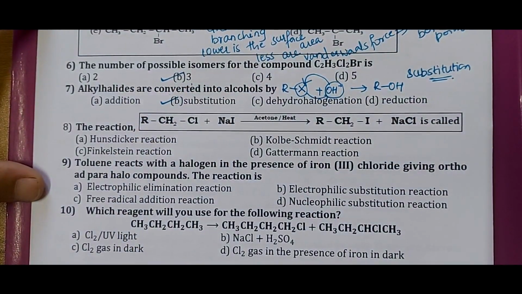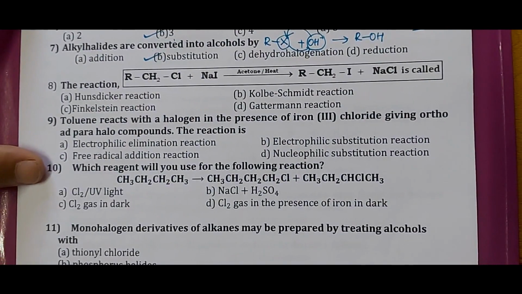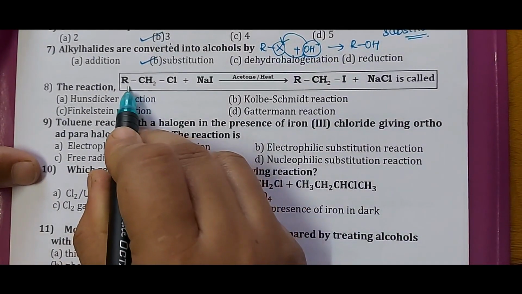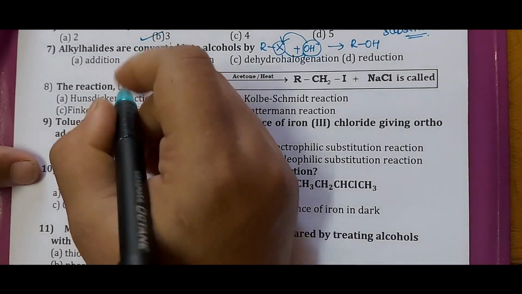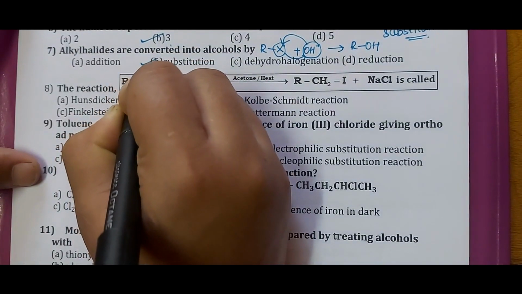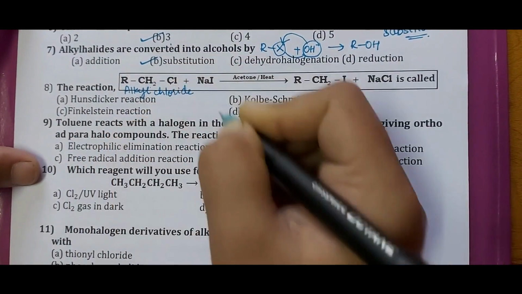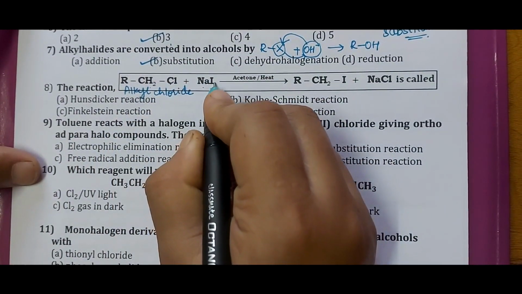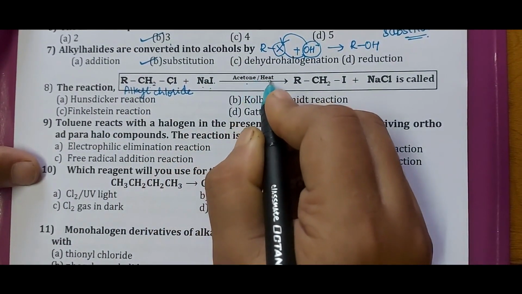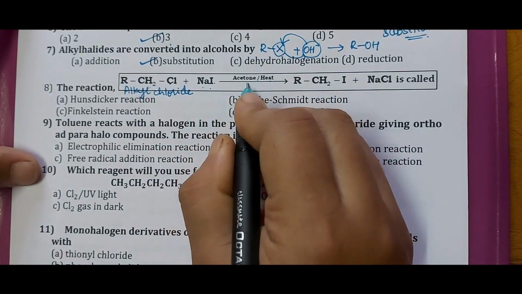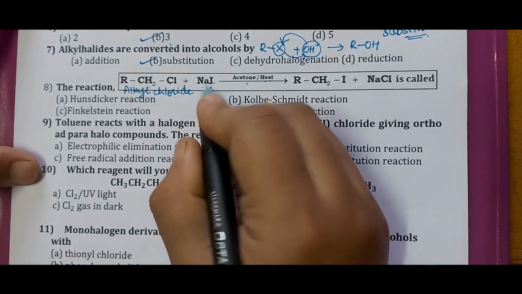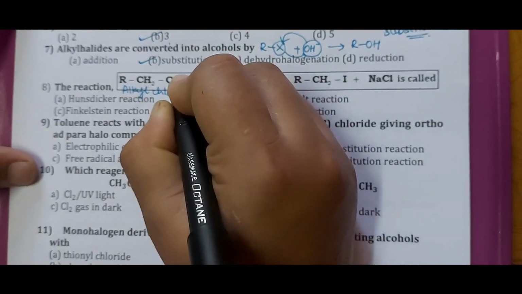Next is question number 8, the reaction. Here they have given RCH2Cl, that is alkyl chloride. As we had discussed, whenever an alkyl chloride reacts with NaI, that is sodium iodide, in the presence of dry acetone, it results in the formation of alkyl iodide, that is a halogen exchange reaction.